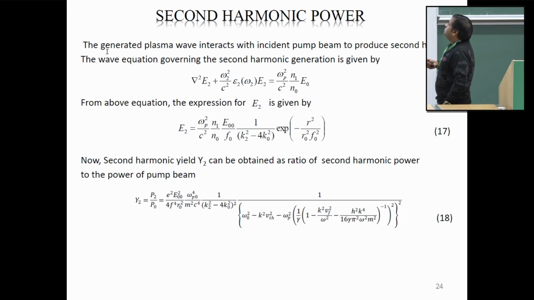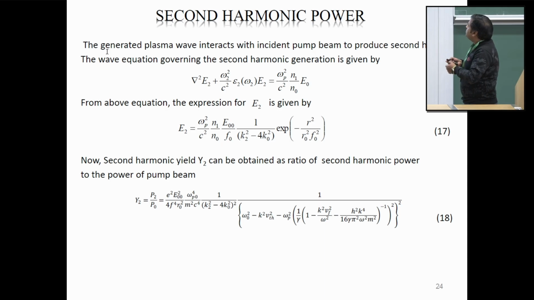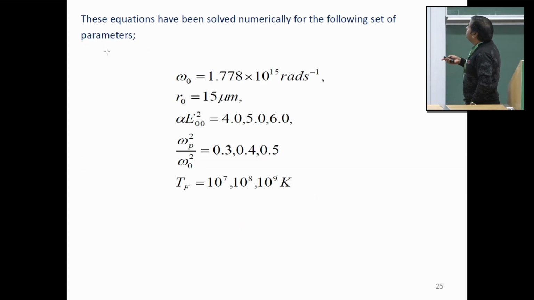Now, the generated plasma wave will interact with the incident pump beam to produce second harmonics. The wave equation governing second harmonic generation is given by equation number 16. On substituting the value from here, we can derive the expression for E2, and it comes out to be this expression. Now, second harmonic yield is basically the ratio of second harmonic power to the power of the pump beam. On calculating both powers and dividing the power of the second harmonic by the power of the pump beam, we obtain this efficiency of second harmonics.